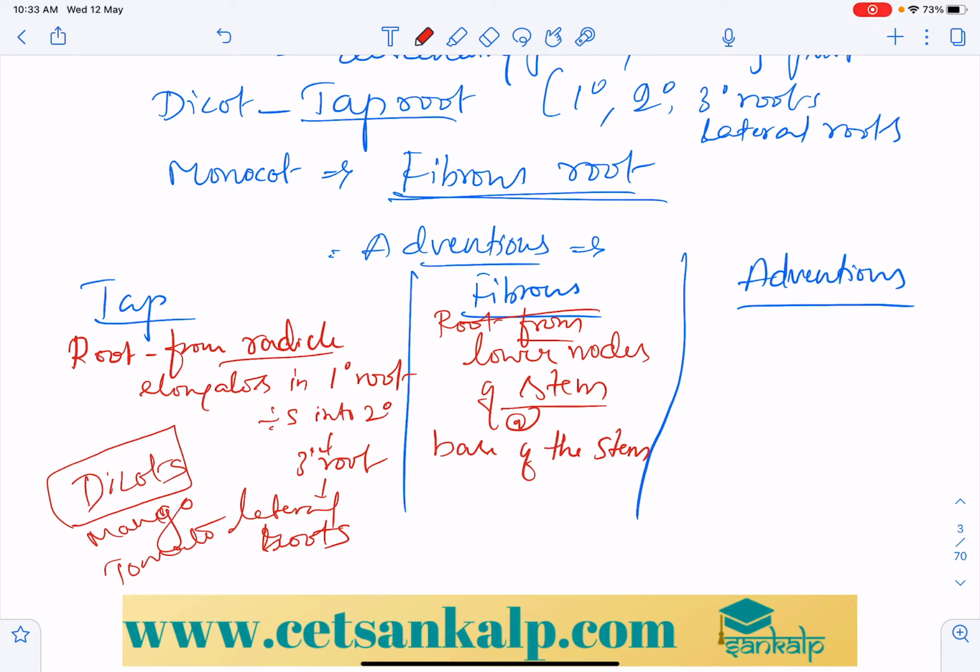So here, generally, there is no primary, secondary and tertiary root, and the roots have the same length and diameter.